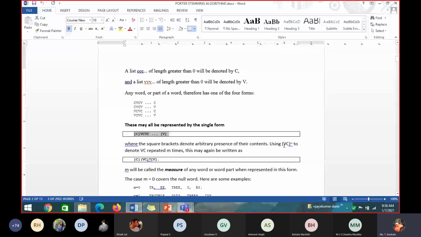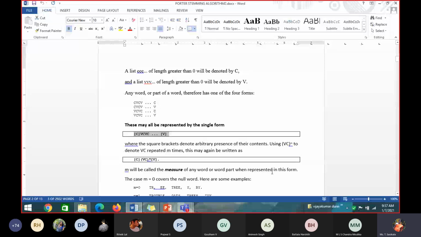So here, how many times is VC repeated? V is a vowel, C is a consonant. The square brackets for V and C denote the arbitrary presence of their content, but we want to count VC, V followed by C. If VC is repeated M times, it can be written as VC power M. So in C, VC power M, V, M is called the measure of any word or word part when represented in this form.